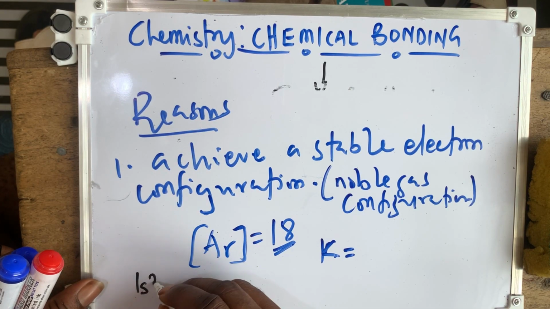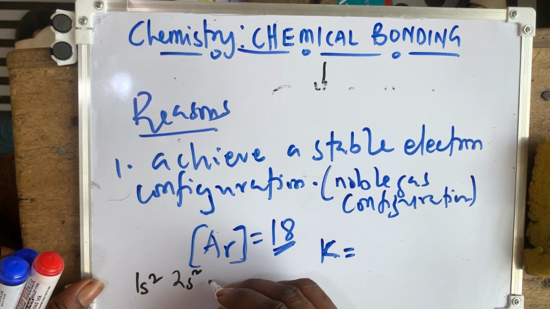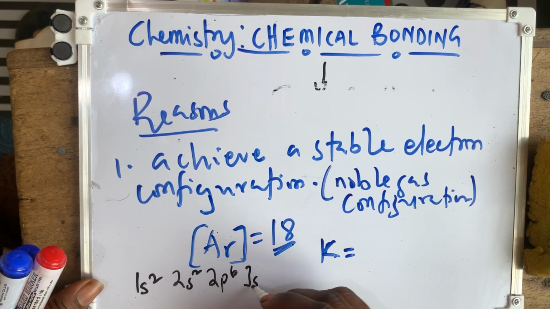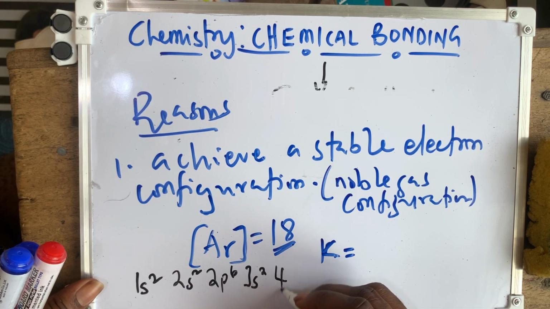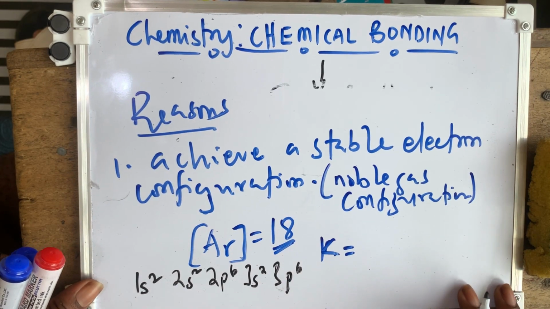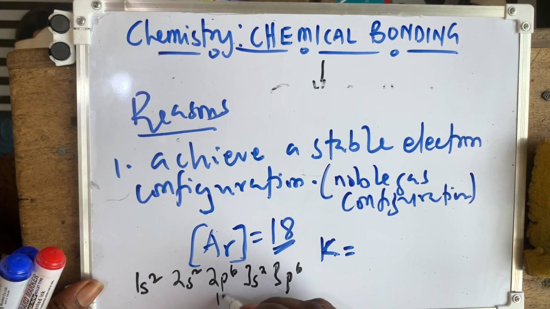Its electronic configuration is 1s2, 2s2, 2p6, 3s2, 3p6. This makes up 18: 2, 2, 6, 10 plus 2 plus 6 is 18.